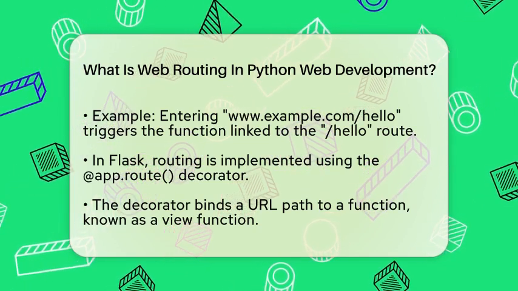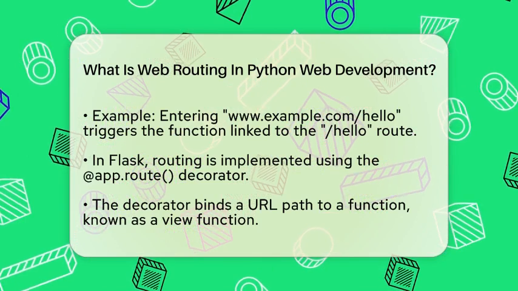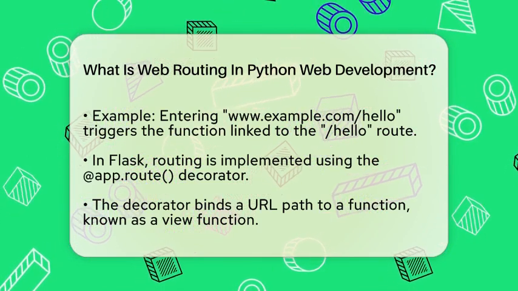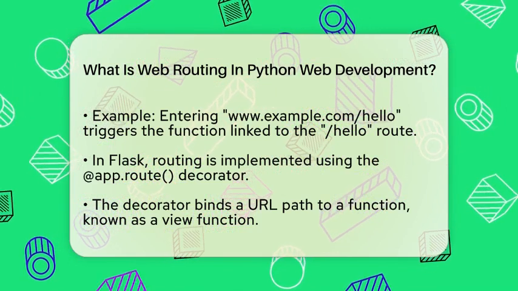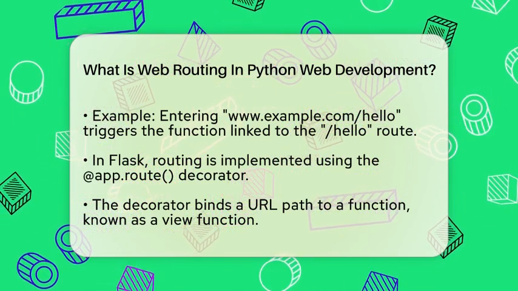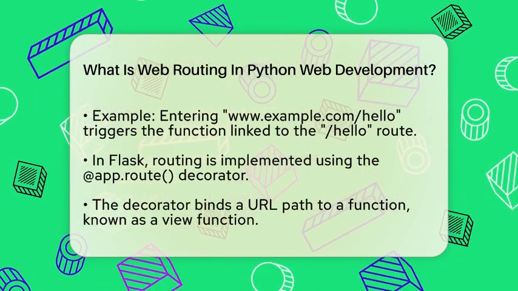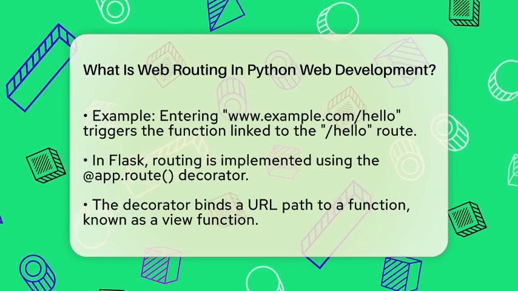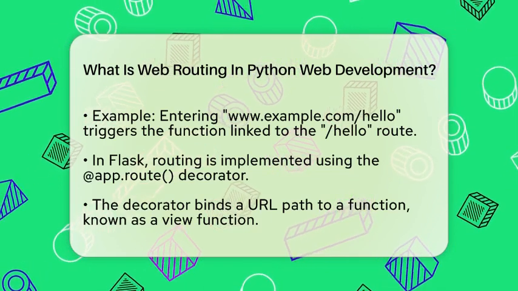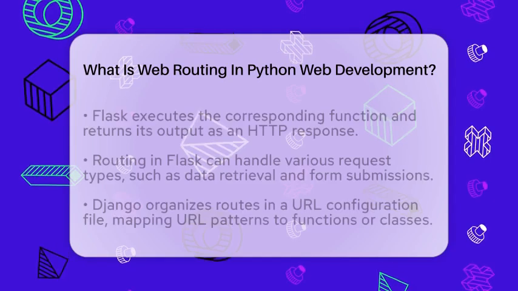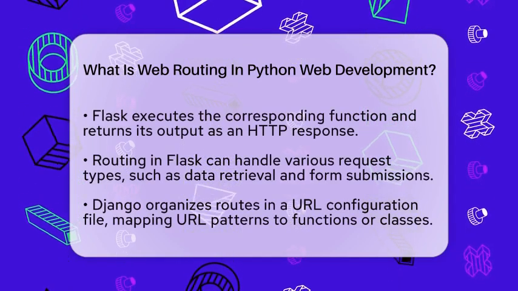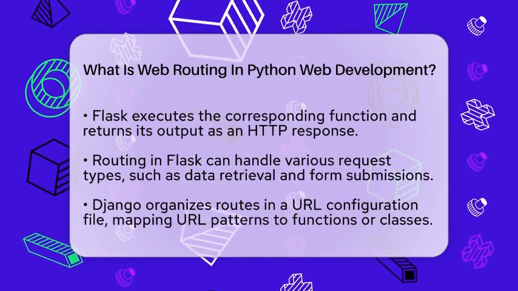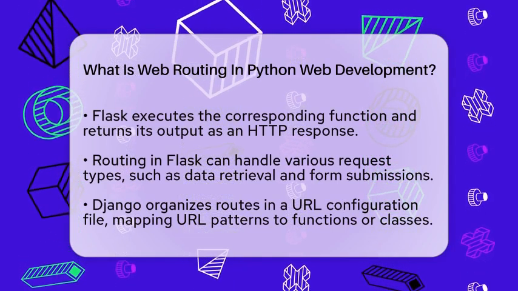Flask routing is done using a special tool called a decorator. You will often see the @app.route decorator used to bind a URL path to a function, which is known as a view function. When someone accesses that URL, Flask runs the corresponding function and sends back whatever that function returns as an HTTP response. This routing can handle different types of requests, such as retrieving data or submitting forms, making it flexible for various interactions.